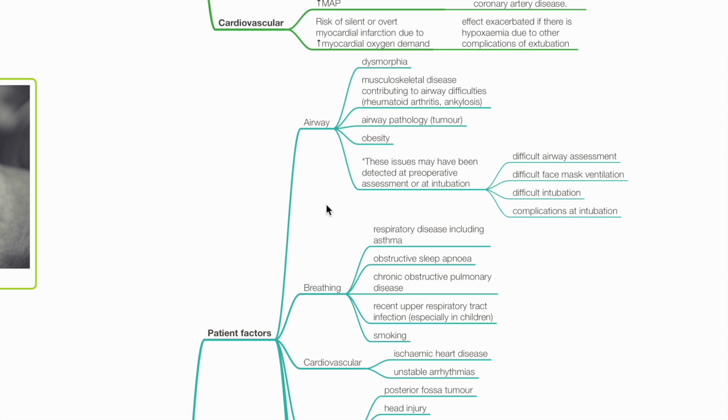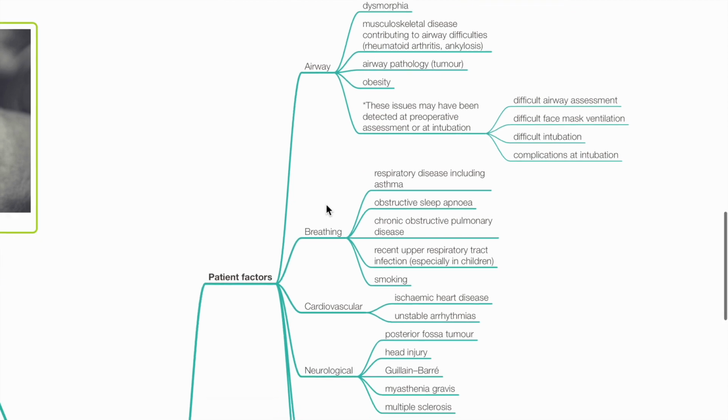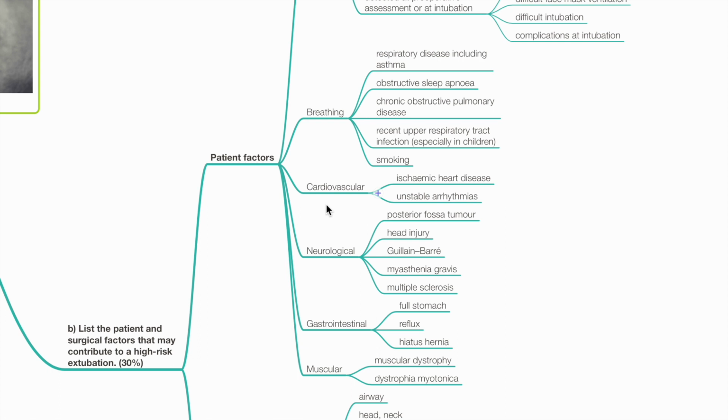Issues affecting breathing include respiratory disease including asthma, obstructive sleep apnea, COPD, recent upper respiratory tract infection, and smoking. Cardiovascular factors include ischemic heart disease and arrhythmias. Neurological factors include posterior fossa tumor, head injury, Guillain-Barré syndrome, myasthenia gravis, and multiple sclerosis. GI factors include full stomach, GI reflux, and hiatus hernia. Muscular factors include muscular dystrophy, dystrophia myotonica, etc.